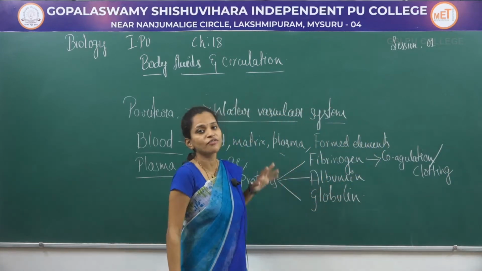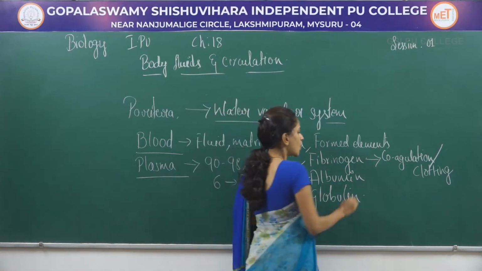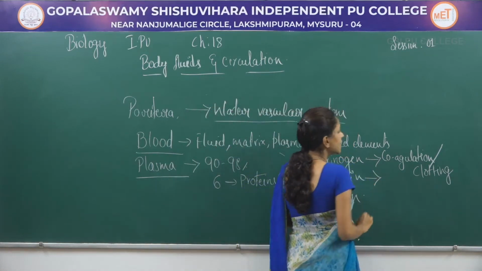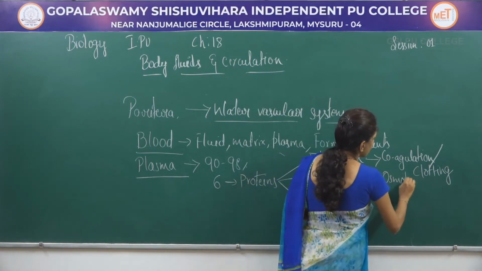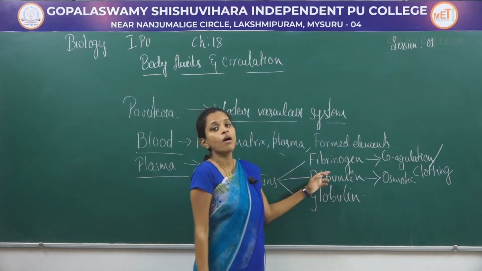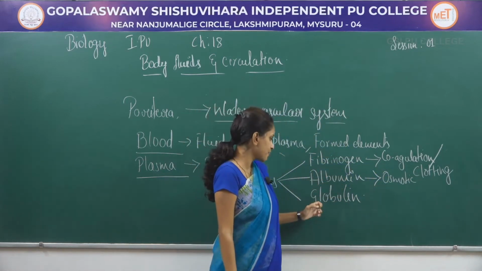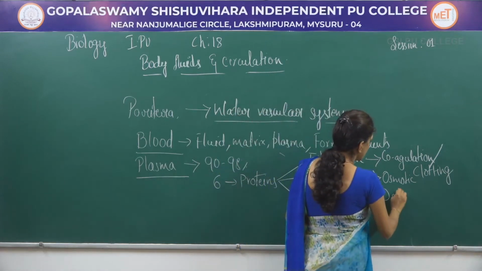Coagulation or clotting of blood is done because of the presence of this fibrinogen protein. Whereas albumin helps in maintaining the osmotic balance. They help in maintaining the osmotic balance. The last one is the globulin. These are defensive in function.